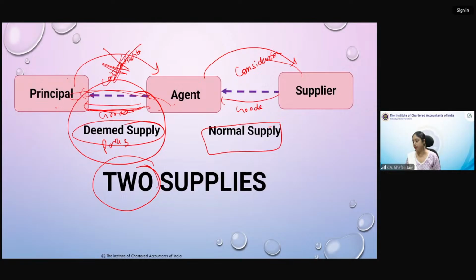Agent, Meenu is saying two supplies will be there, deemed and normal. Yes, if the agent issues the invoice in his own name. Absolutely correct. And if it is in the name of the principal, it is a single supply. Very good, Meenu. Mohan Raj, will the meaning of terms used here carry the same meaning as defined under the Sale of Goods